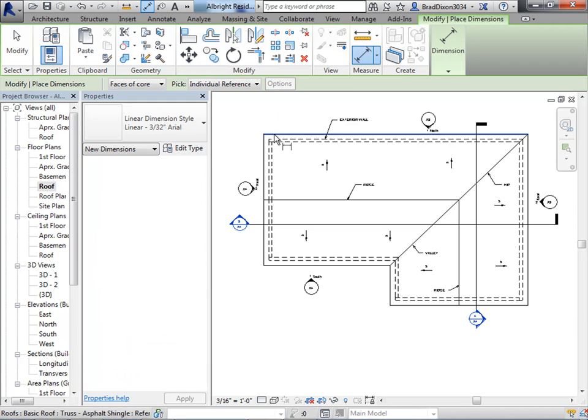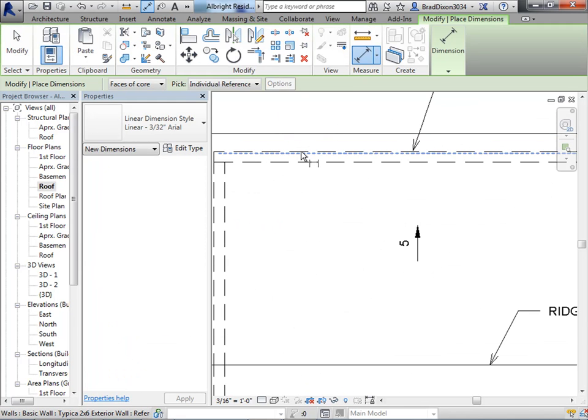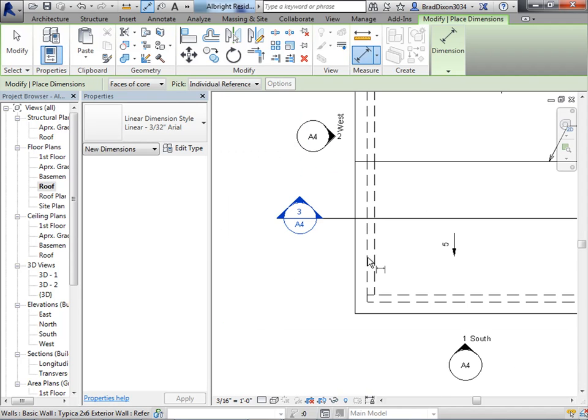And the last thing that needs to go on there is I'm going to dimension the overhang in a couple places. And I don't want to dimension to the face of core.